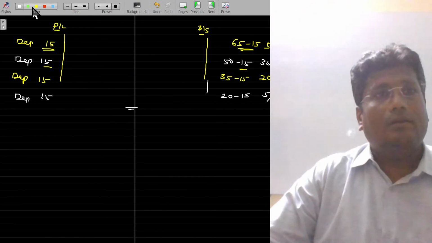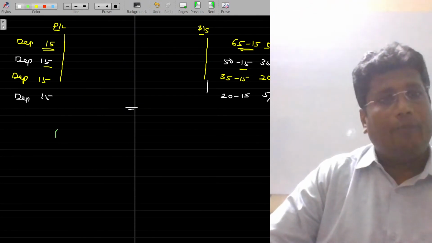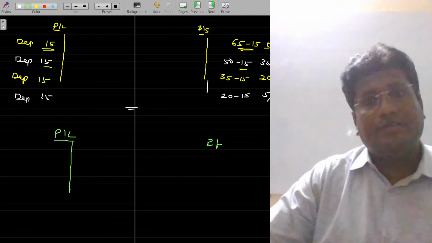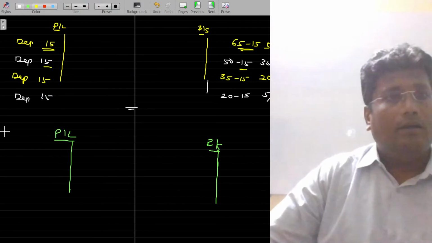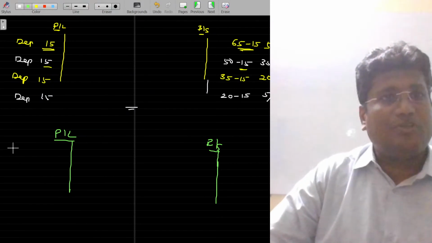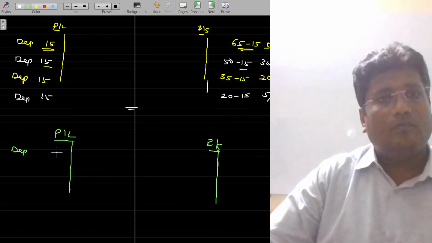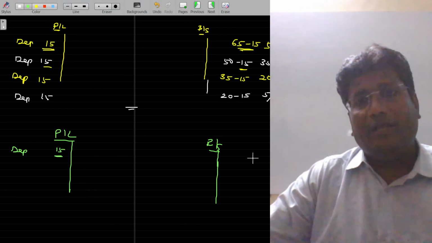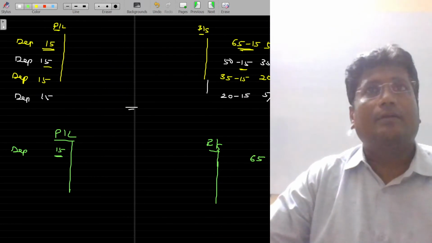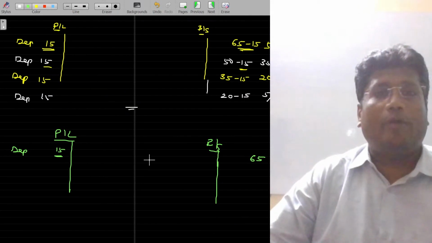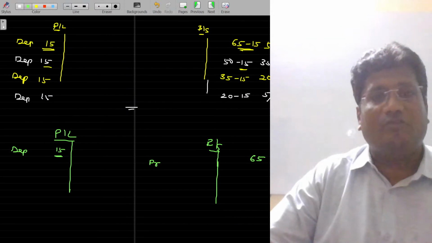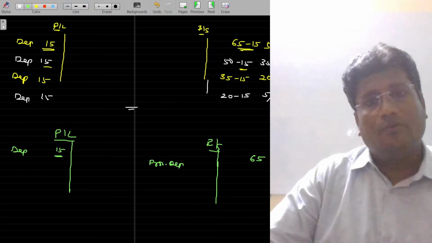This is the first model. In the second model, what I do in the P&L account as well as in the balance sheet is, depreciation 15 rupees in the debit side of the P&L account as usual. Asset value being 65 in the asset side, that provision for depreciation could be recorded in the balance sheet's liability side as provision for depreciation, 15.